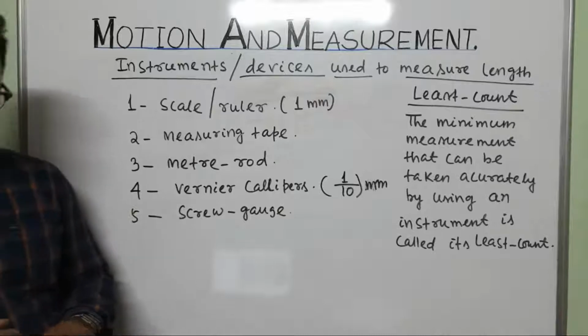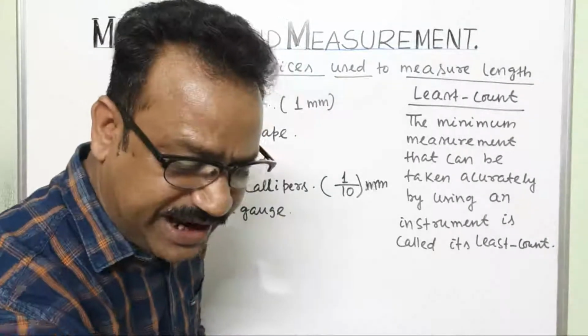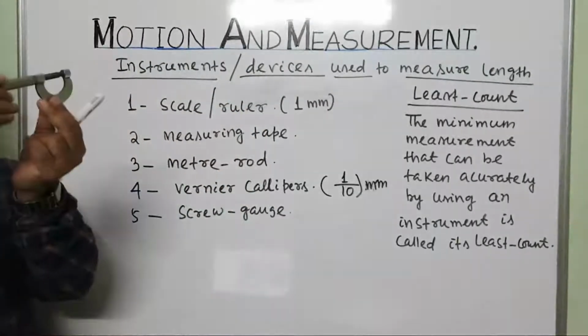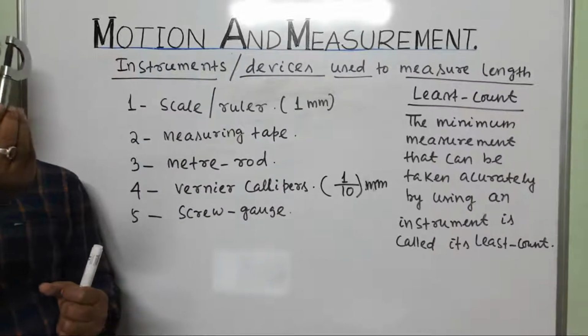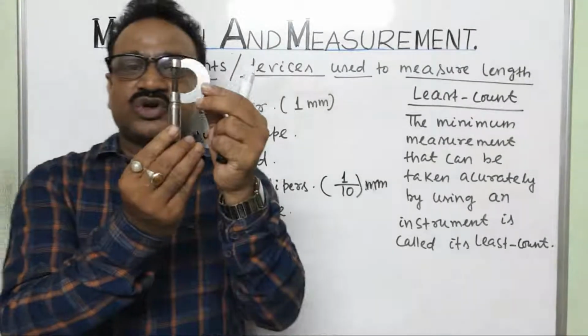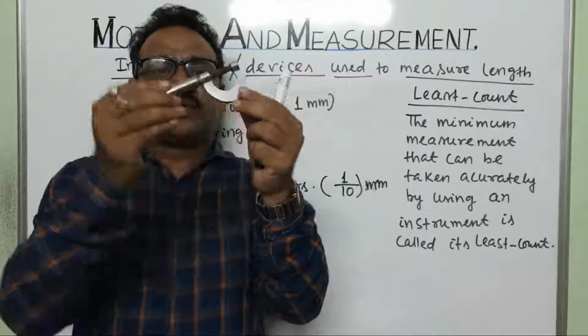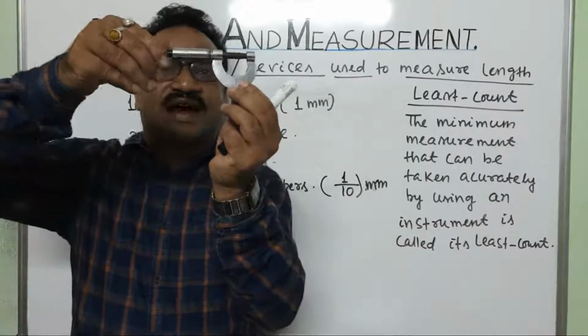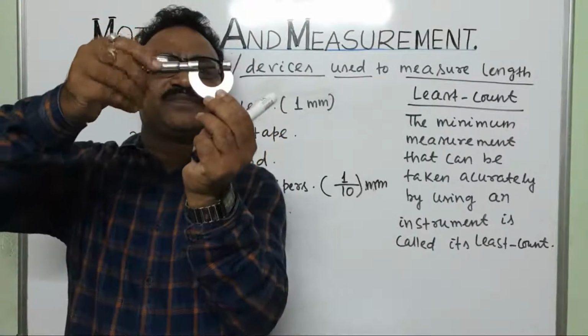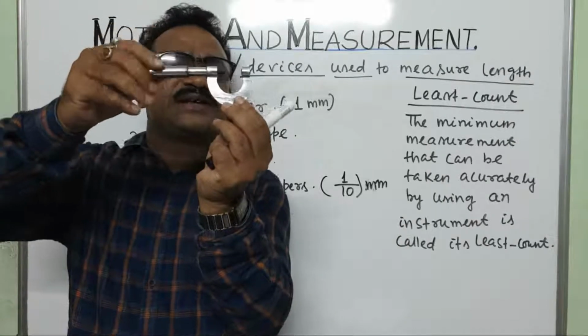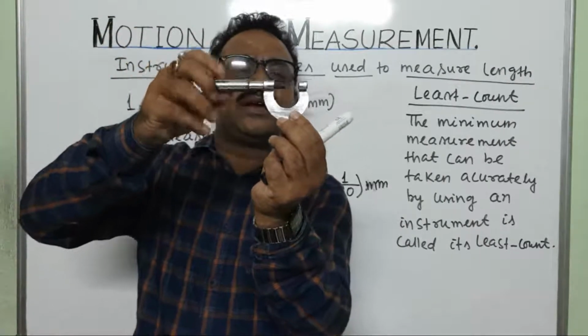So have you seen a screw gauge? Now see, this is the screw gauge. We can see this is the ratchet. You can open it, and now this can be closed.